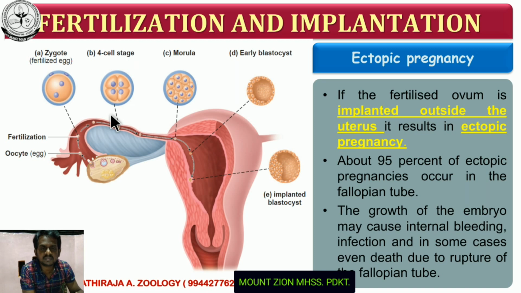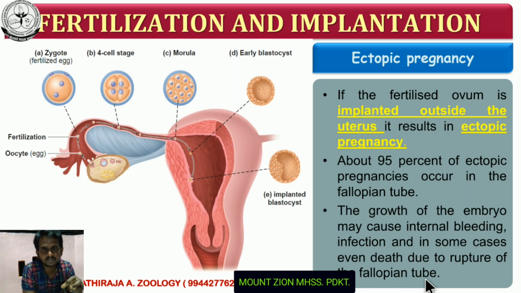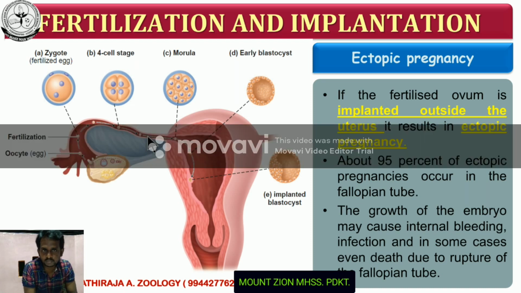So what are the severe effects caused by ectopic pregnancy? The growth of the embryo may cause internal bleeding. This is the first severe effect. Then it is followed by infection. Then death due to rupture of the fallopian tube, caused by the increase in the size of the baby. If the implantation takes place in the fallopian tube, there is no adequate space for the development of the fetus. As a result, rupture of the fallopian tube leads to the death of the pregnant lady. This is one of the defects that occurs in females.